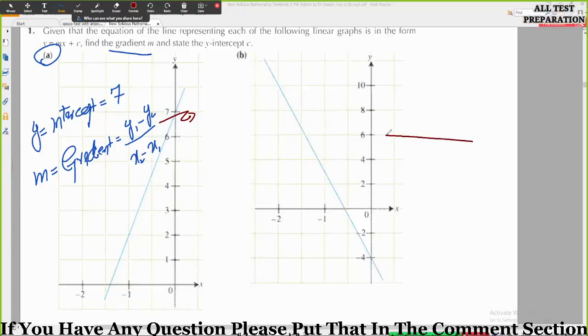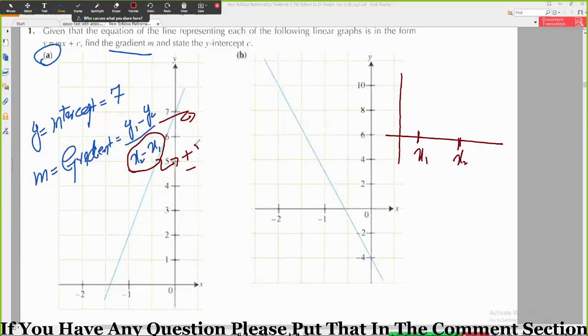Okay, if this is your graph and this is your x1 and this is your x2, so which one is greater, x1 or x2? x2. Yeah, x2 is greater than x1, so this will give you a net sign that will be positive or negative?